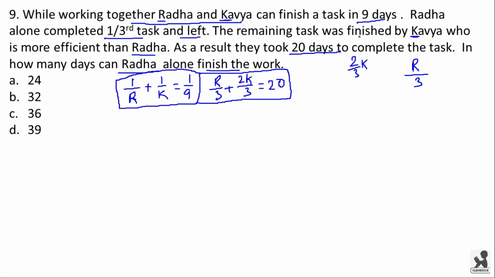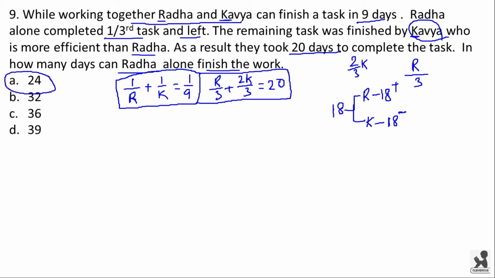It is given that Kavya is more efficient than Radha. So for example, if they had the same efficiency, they would both take 18 days when working individually to complete the work. But because their efficiencies are different, Radha will take more days than Kavya to finish the work. That means Radha will take more than 18 days to finish the work and Kavya will take less than 18 days to finish the work. Now let us consider the options.